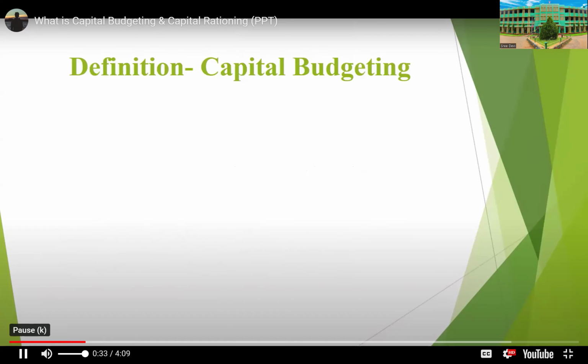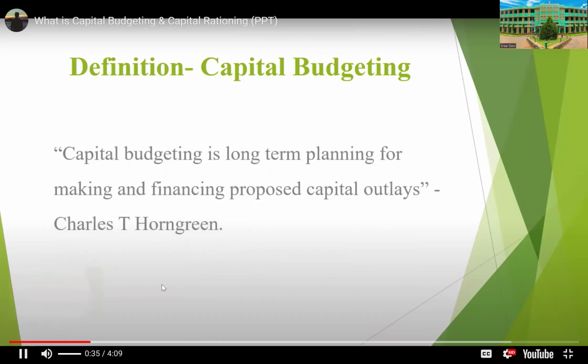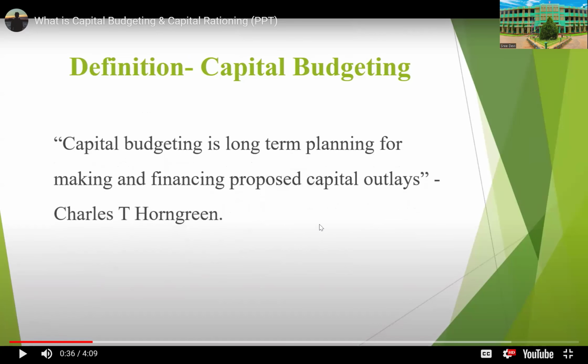Definition of capital budgeting: it is the long-term planning for making and financing proposed capital outlays, by Charles T. Horngren.